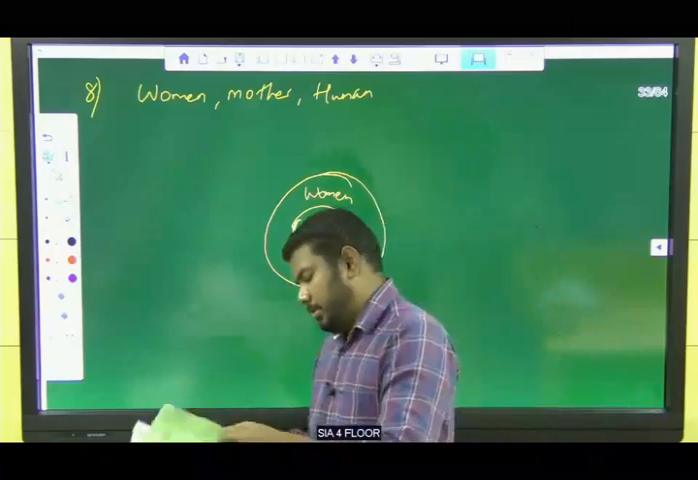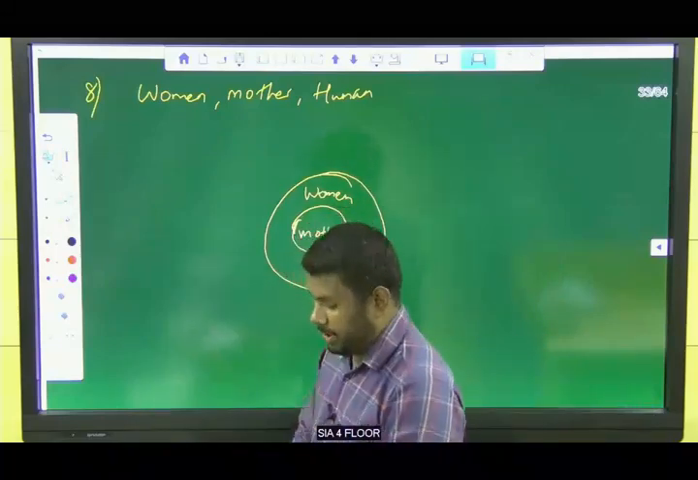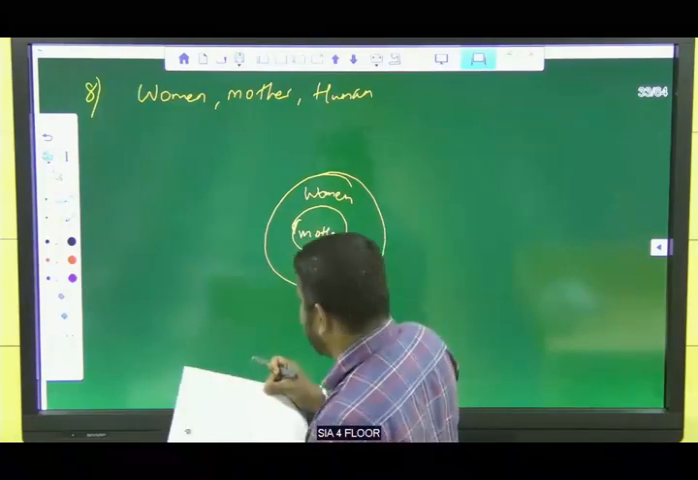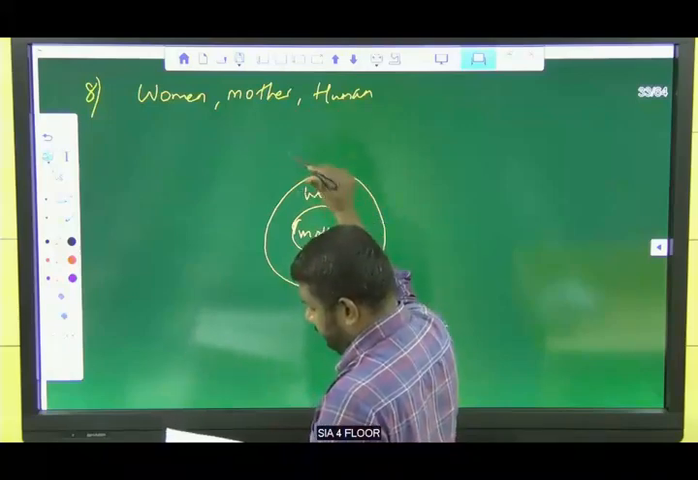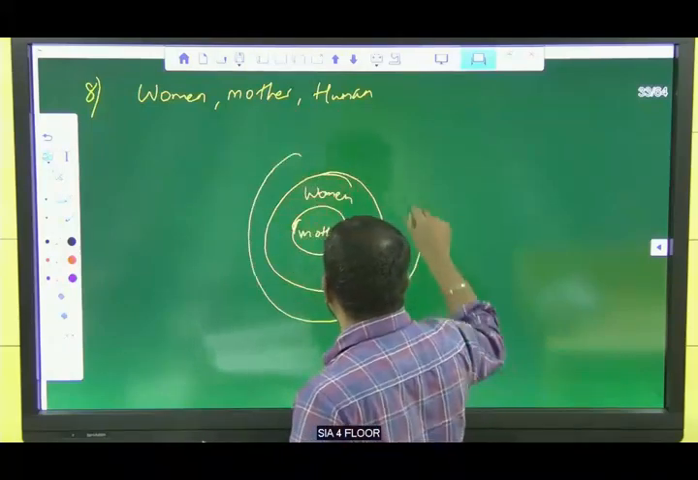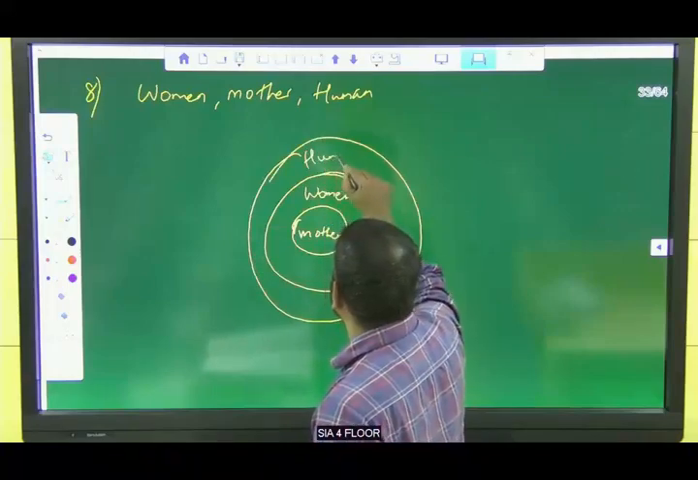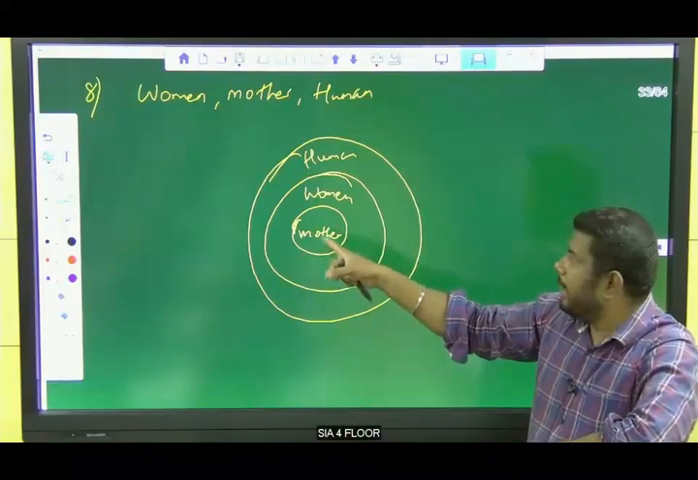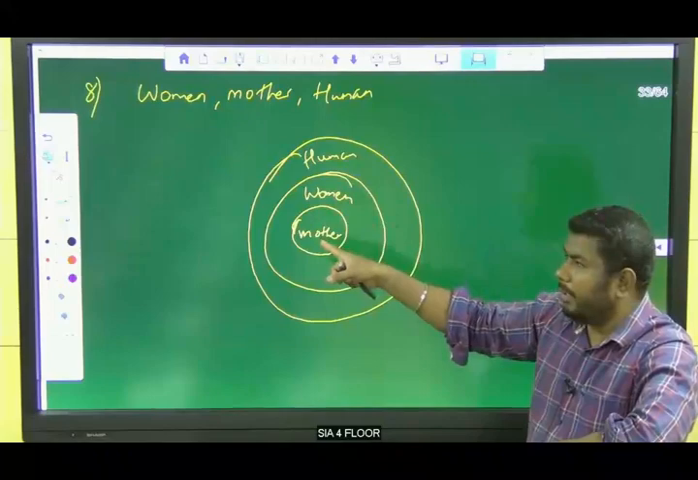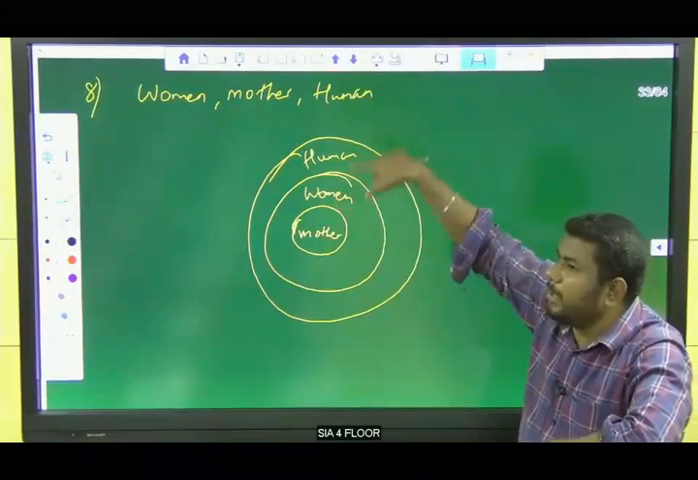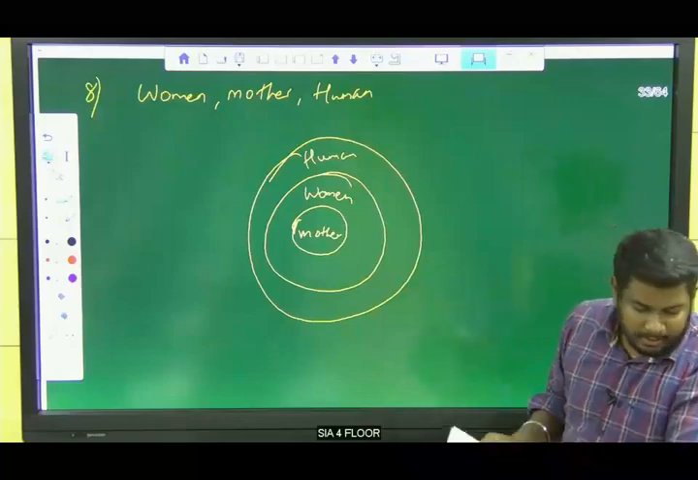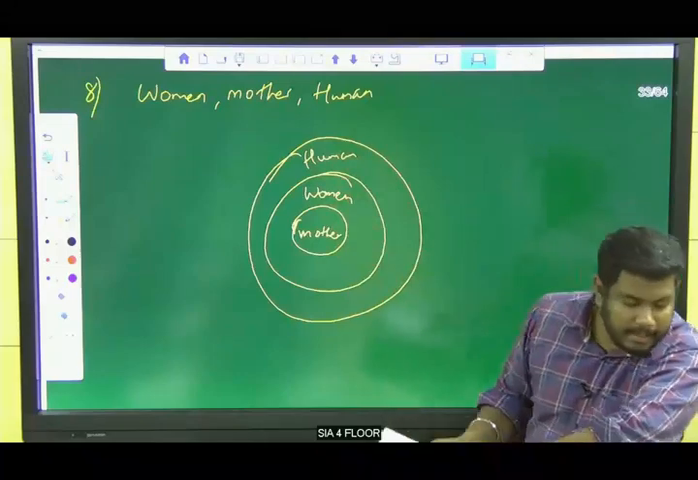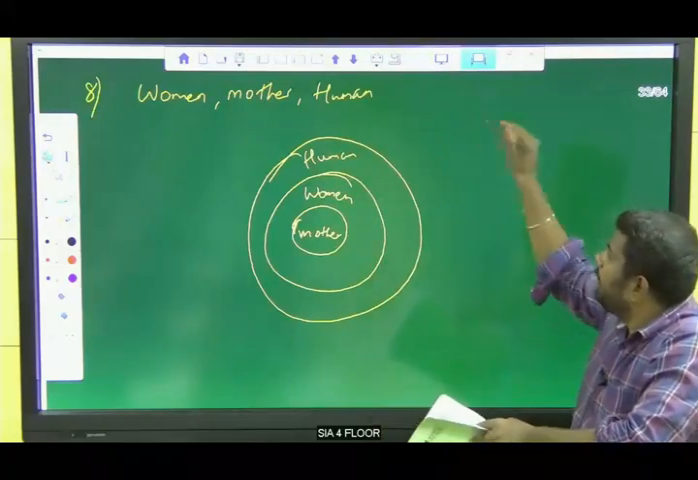So option A, option C is no. This option B is the answer. All mothers can be women. All women cannot be mothers. All mothers are women. All women come under human. So this is the answer for this question. Any doubt? Mother, woman, and human. So option B is the answer for the eighth one.